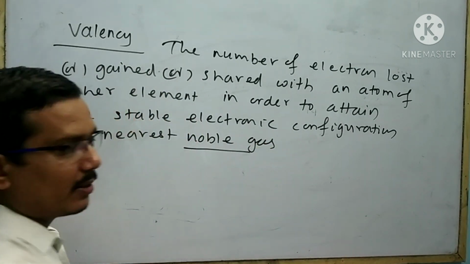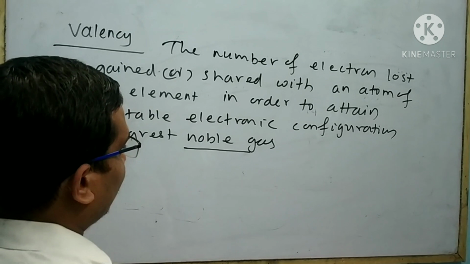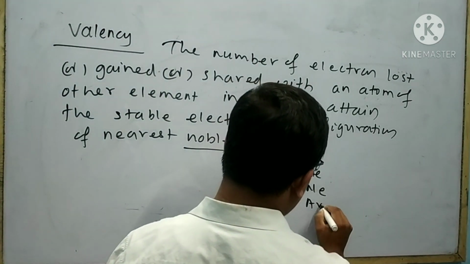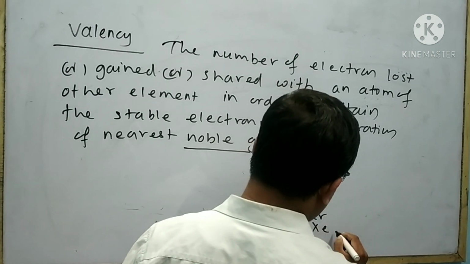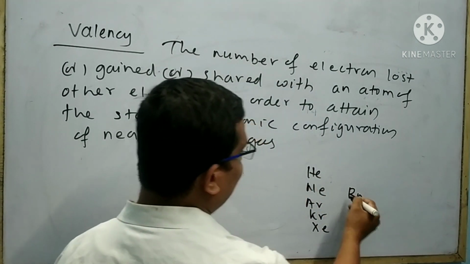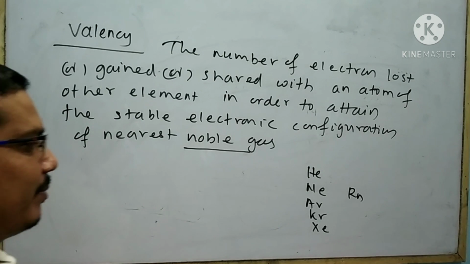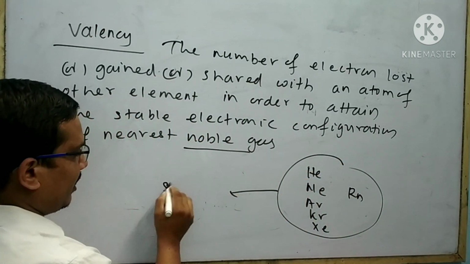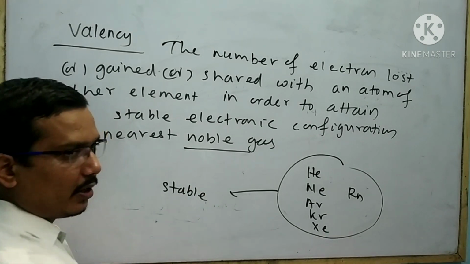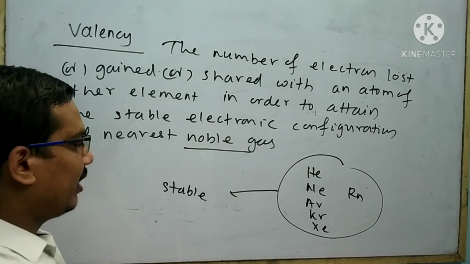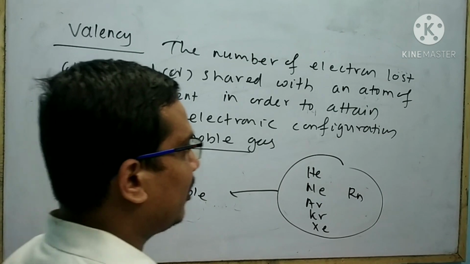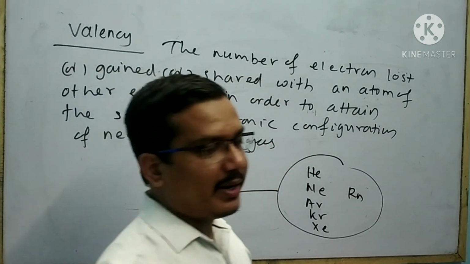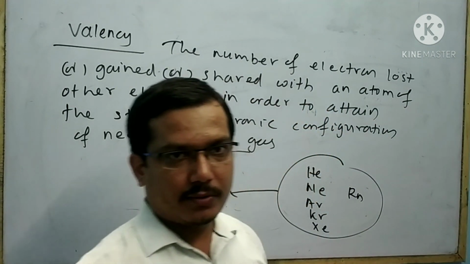Noble gases are helium, neon, argon, krypton, xenon, radon. These are the noble gas elements. These elements have a stable electronic configuration. Electronic configuration means the arrangement of electrons. These elements obey the octet rule.